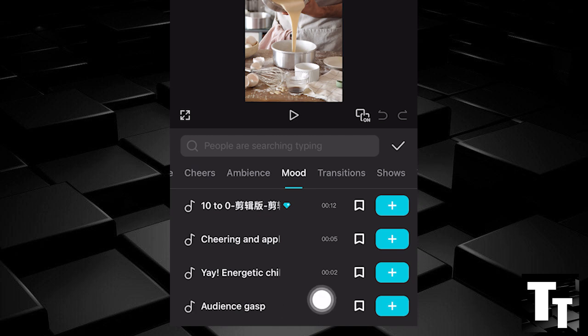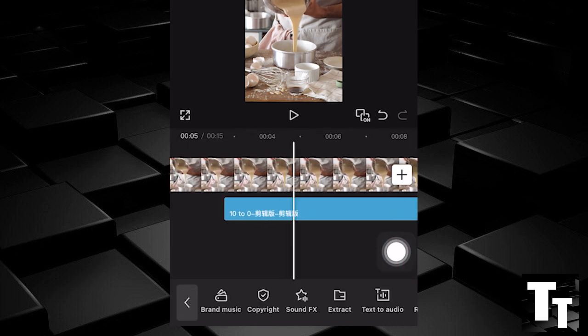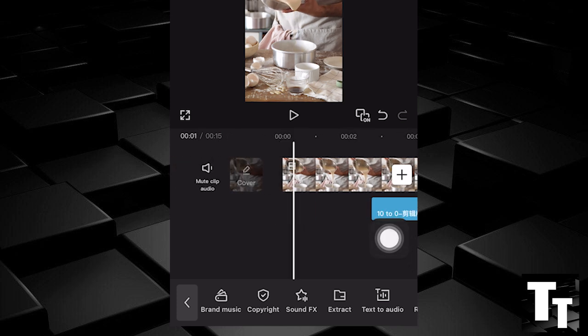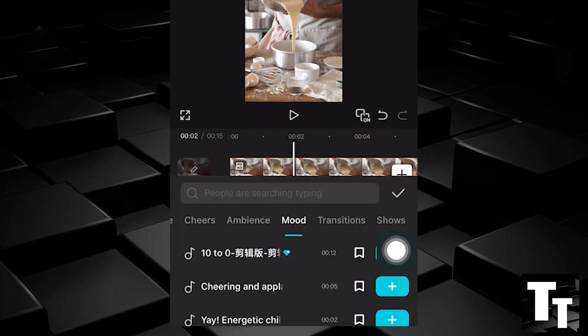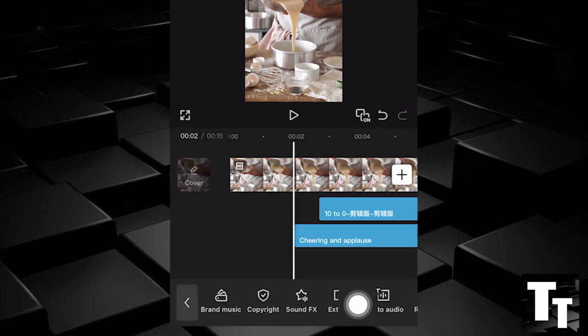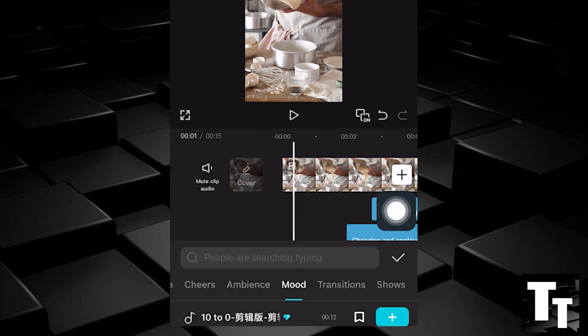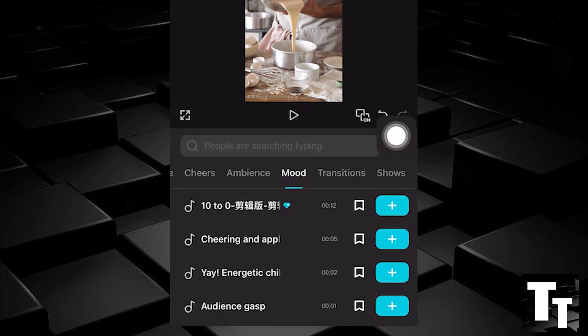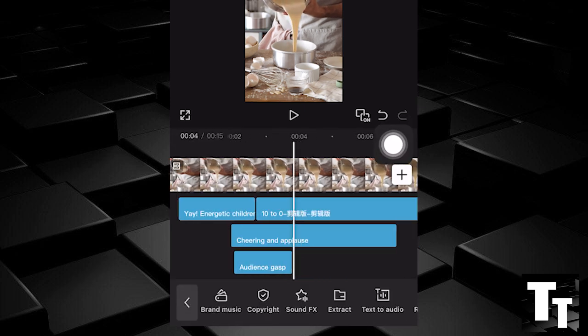Once you're happy or satisfied, click the plus blue icon. It adds to the free CapCut Mobile timeline. If you want to add multiple, do the same thing. Effects, mood, and click the plus icon. You can see multiple sound effects are added on the timeline below.